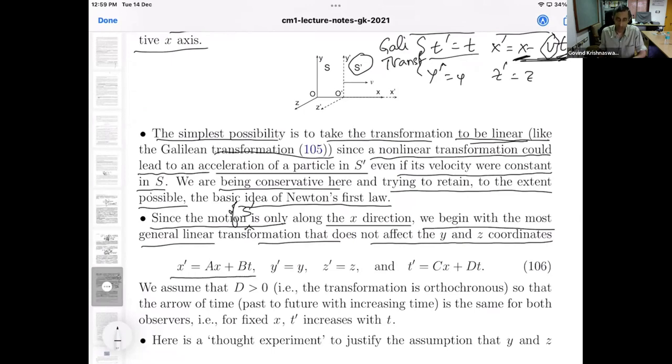X prime is ax plus bt, y prime equal to y, z prime equal to z. So the orthogonal directions are spectators, and t prime again is some linear function of x and t. T prime is cx plus dt. So this is the most general linear transformation that does not affect the y and z coordinates and is also not affected by them. So x prime doesn't depend on y and z, for instance.